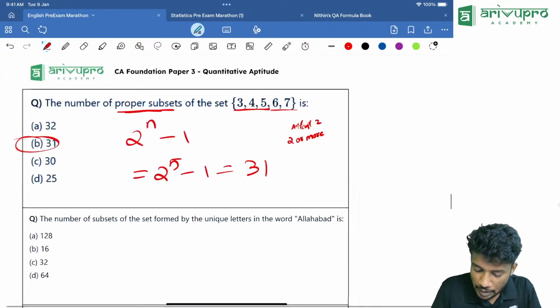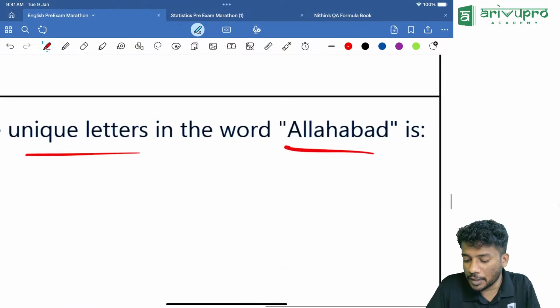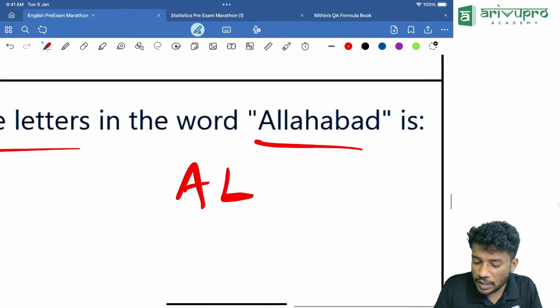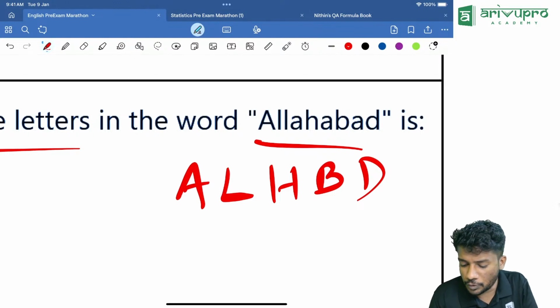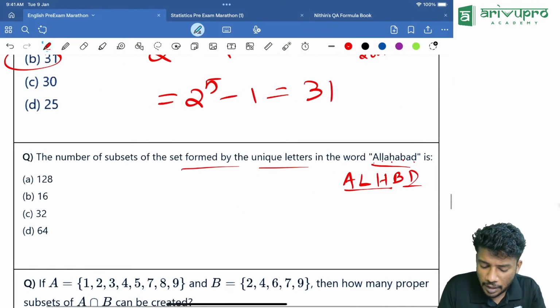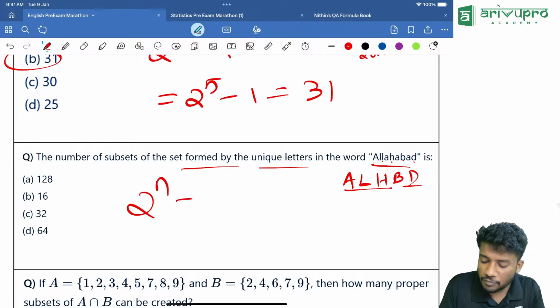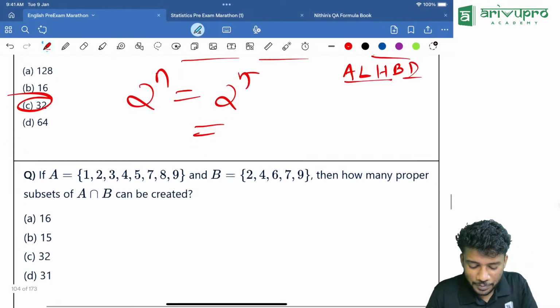That's the meaning. Now, the number of subsets of the set formed by unique letters of the word Allahabad. Which are the unique letters? A is there, L is there, H is there, B is there, D is there. These are the unique letters: A, L, H, B and D. That means how many letters are there? 5 letters. The number of subsets is how much? 2 raised to n, which is equal to 2 raised to 5. That is equal to 32. That is option B.